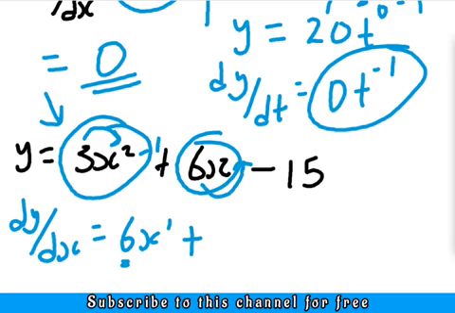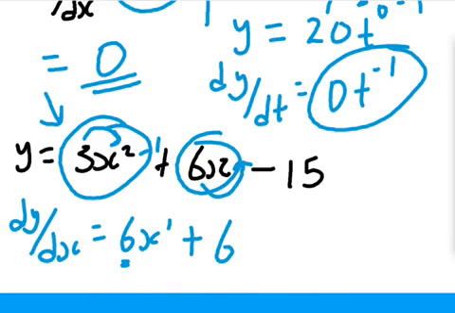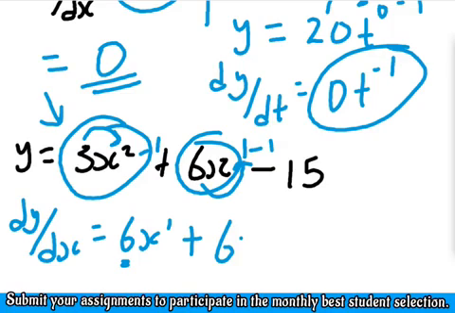Because the power of x here is 1, right? Yes, it's 1, because x raised to the power of 1 is x. So now see, we subtract 1 from this power, 1 minus 1 gives 0. So eventually we are left with x raised to the power of 0. Now when we differentiate the constant, it gives us 0. We have established that already. So eventually, what's our final answer?